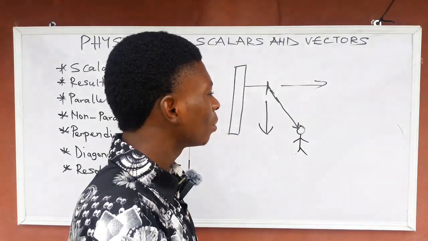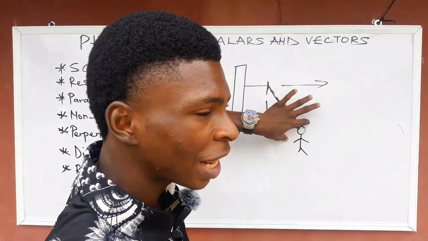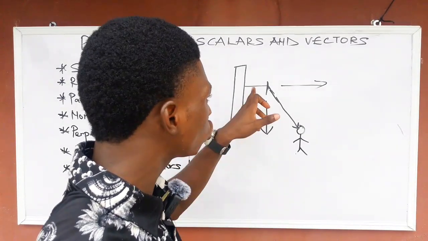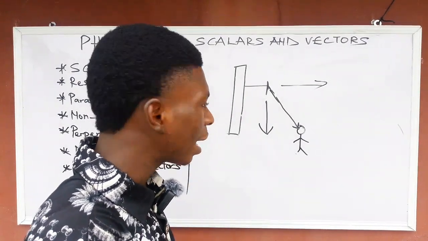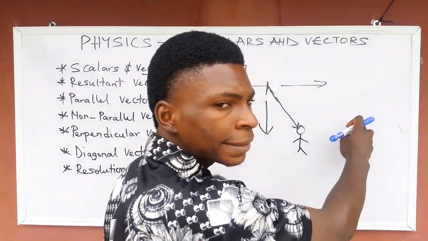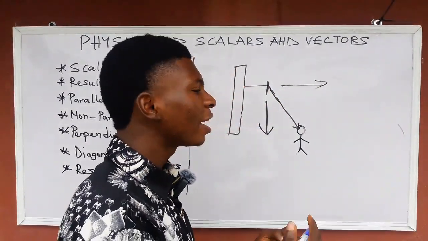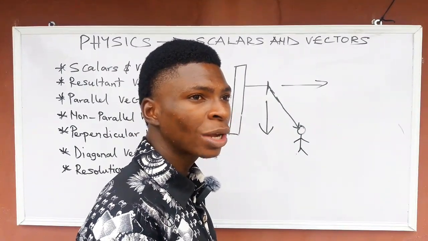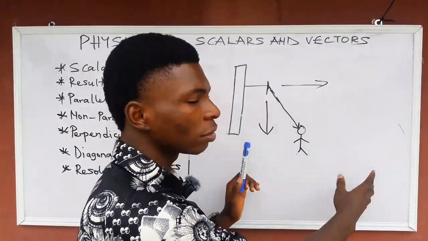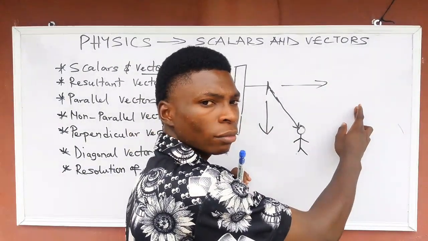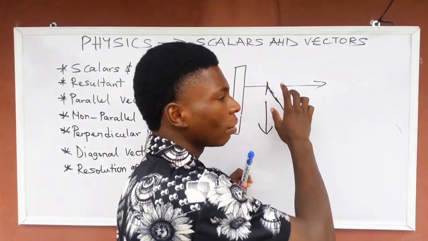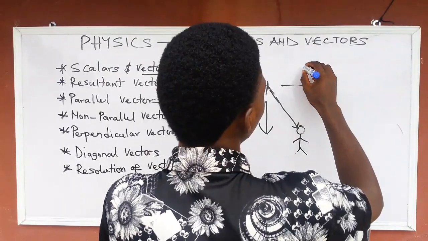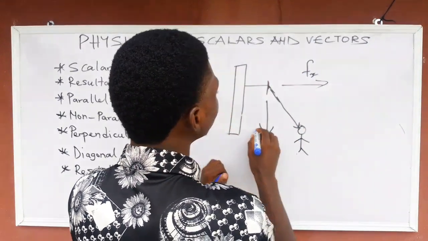Are you getting the point now? So these vectors have an effect vertically, trying to bend this thing down. And there is another force trying to pull out this thing. So we are not going to say resolve this vector horizontally or resolve it vertically. That means you should calculate the effect, the force trying to remove this nail, which is the horizontal force, Fx, and the vertical force, Fy.